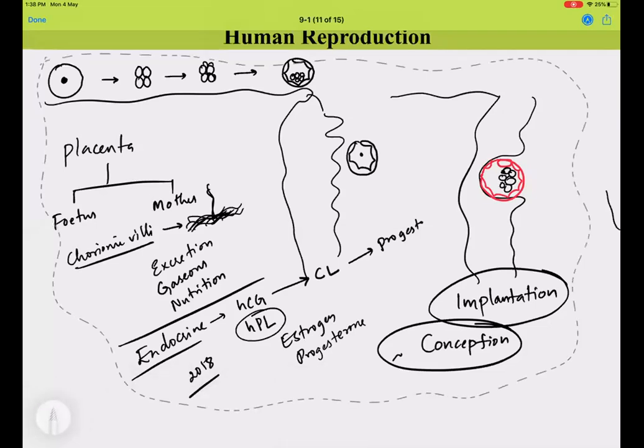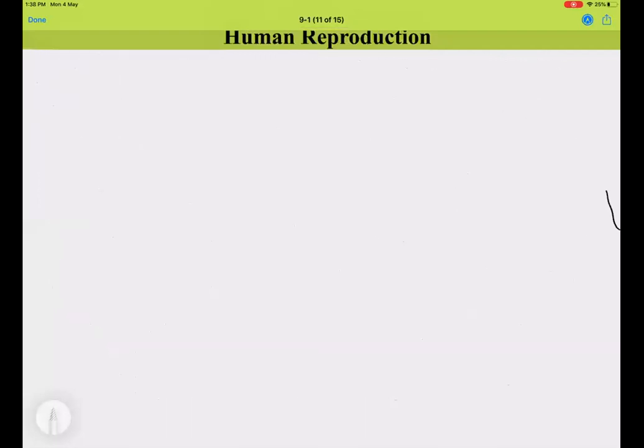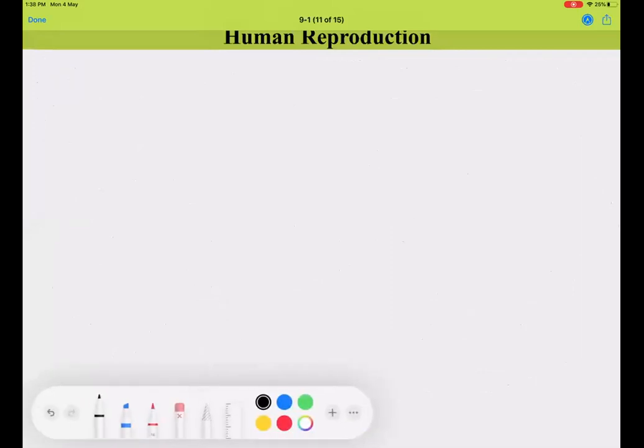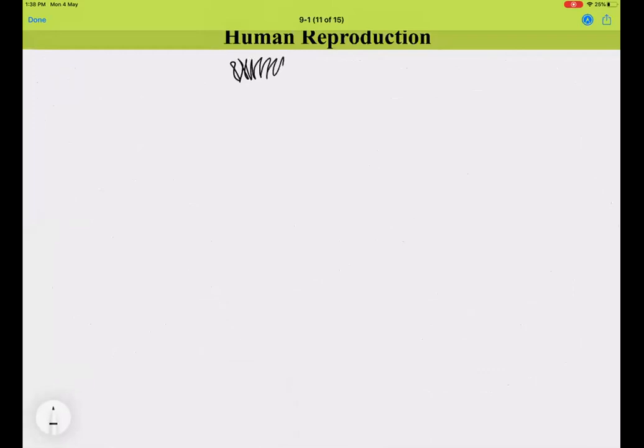Once the implantation is successful, what happens next is the fetal development. If you just look at this, assume this is the placental network in the endometrial wall, and from this there is a cord called the umbilical cord.